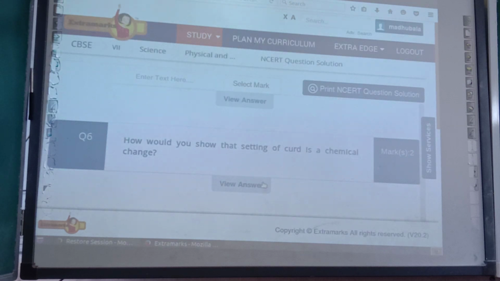How would you show that setting of curd is a chemical change?